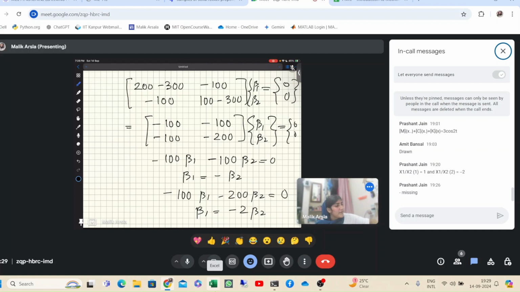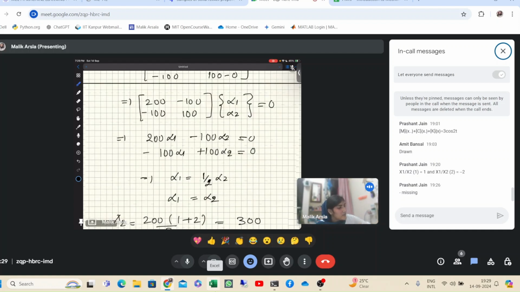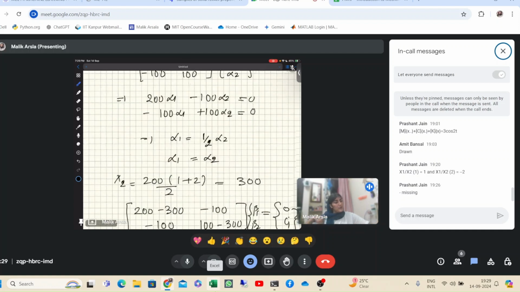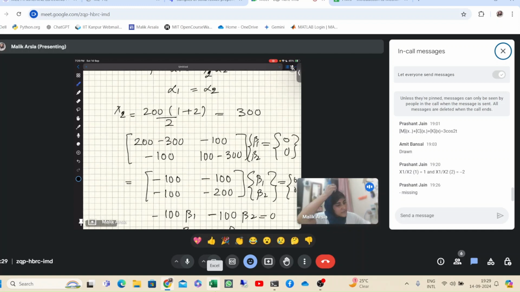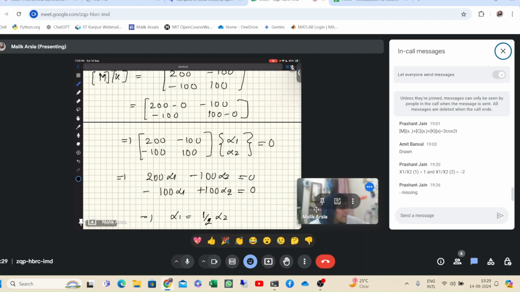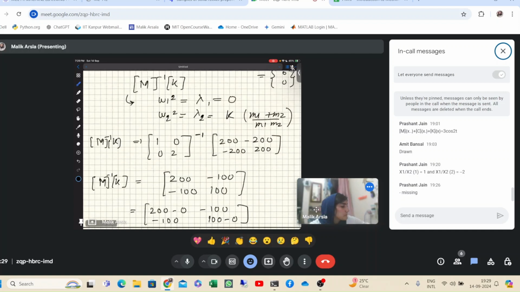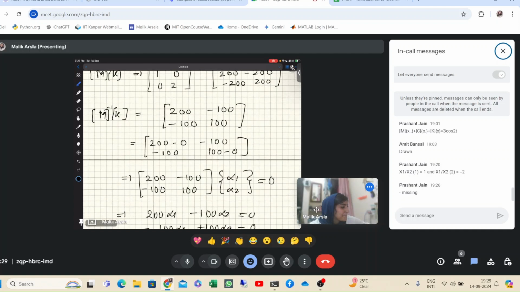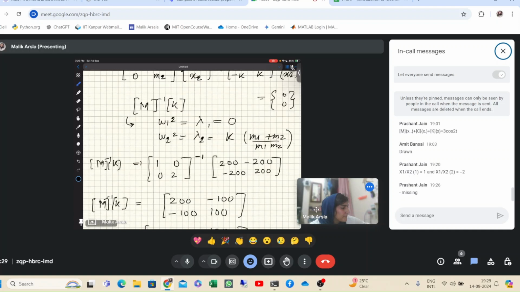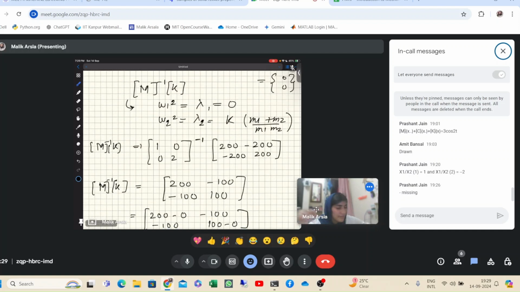I'm not sure why this is coming out to be like this, because I solved these problems in MATLAB only. Prashant, did I miss something? 300 by 2.